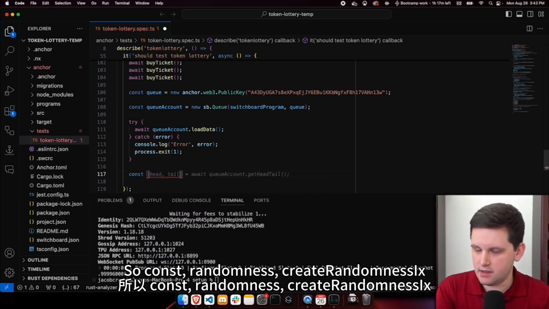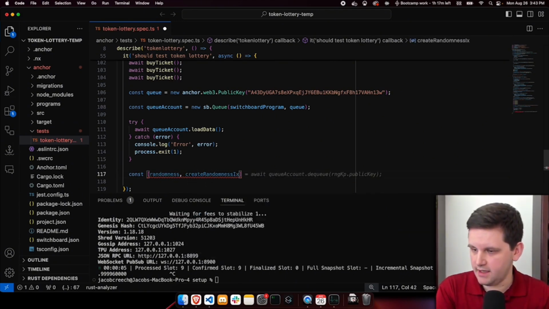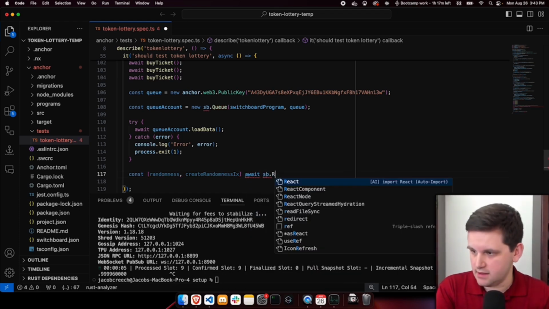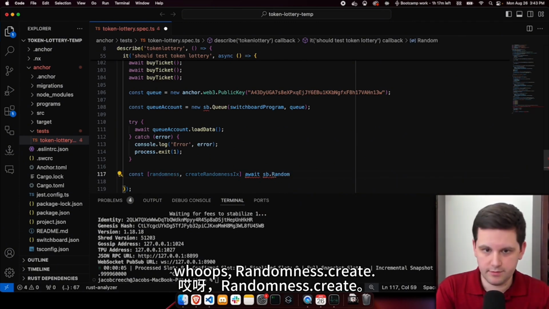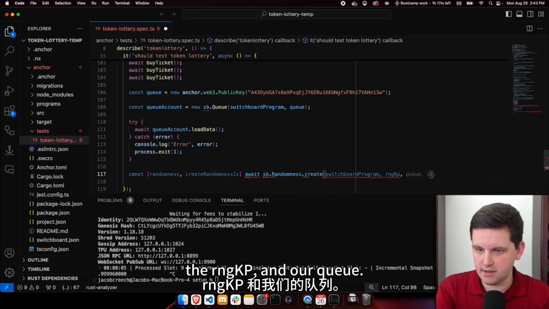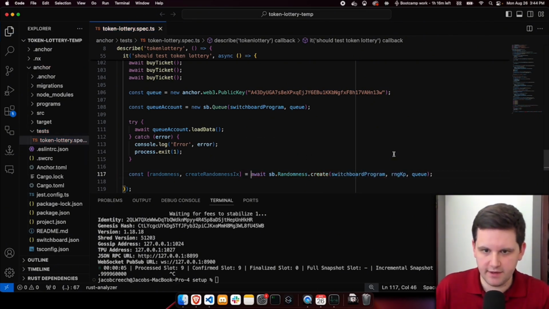The next one we're going to do is create randomness and do our commit reveal. So const create randomness ix equals await sp dot randomness dot create. This is with the switchboard program, the RNG KP and our queue. Oh, I forgot an equals. That is fine. There we go.